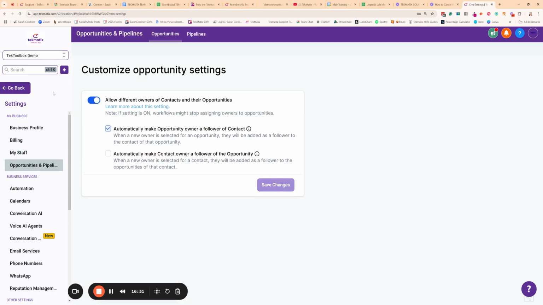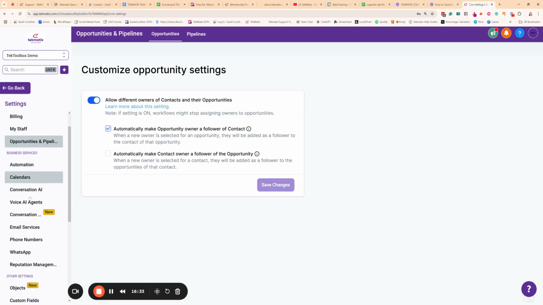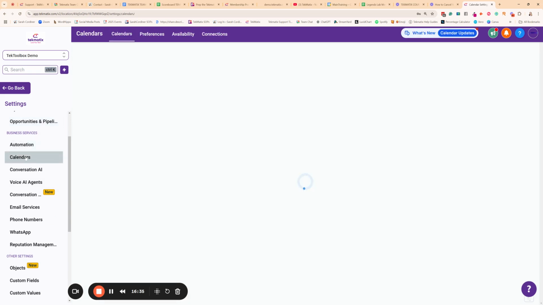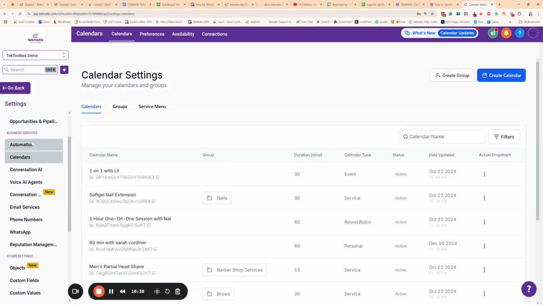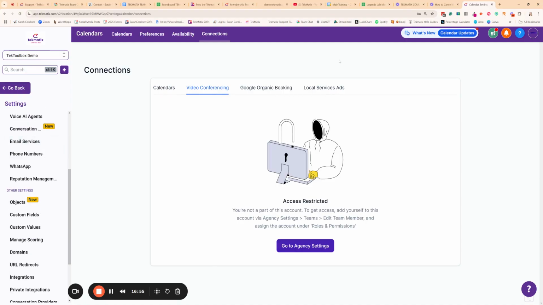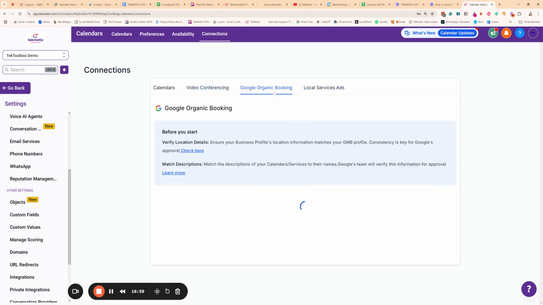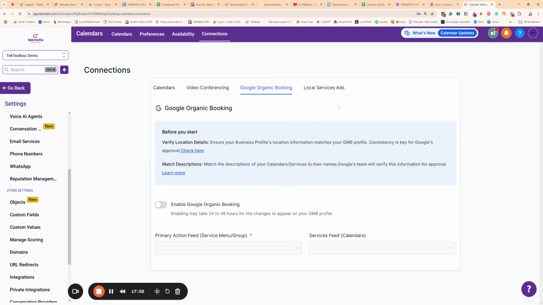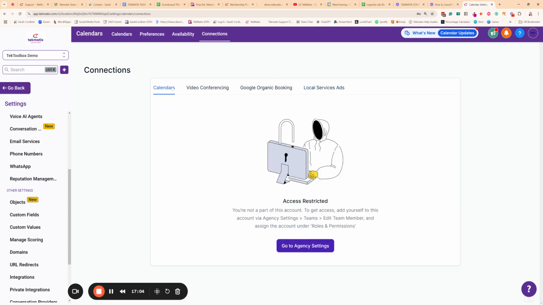Now, while we're just inside the settings over here, next thing I want to take you through is the calendar settings. Apologies, not the calendar settings. Connections. Okay. Calendars, connections. This is where you may want to add in your various, oh no, you guys can't access that one, sorry. Is it because I've just changed my permission to not having any access at all? No, we don't want to do that for Google. Okay, I think I've taken you to the wrong part here.